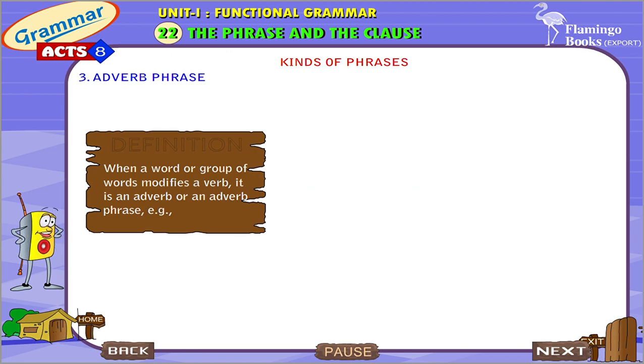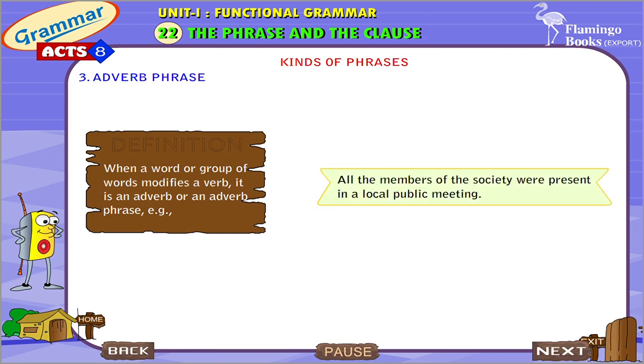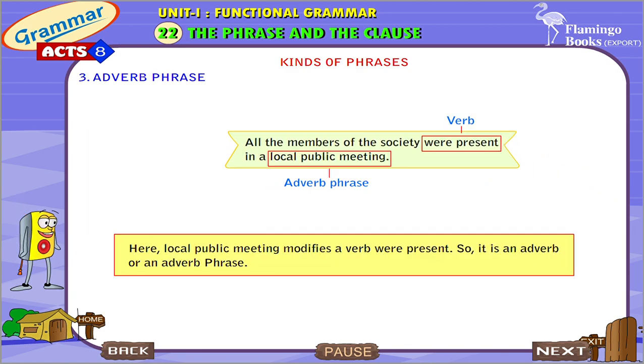Adverb phrase. When a word or group of words modifies a verb, it is an adverb or an adverb phrase. Example: all the members of the society were present in a local public meeting. Here, local public meeting modifies the verb were present. So, it is an adverb phrase.